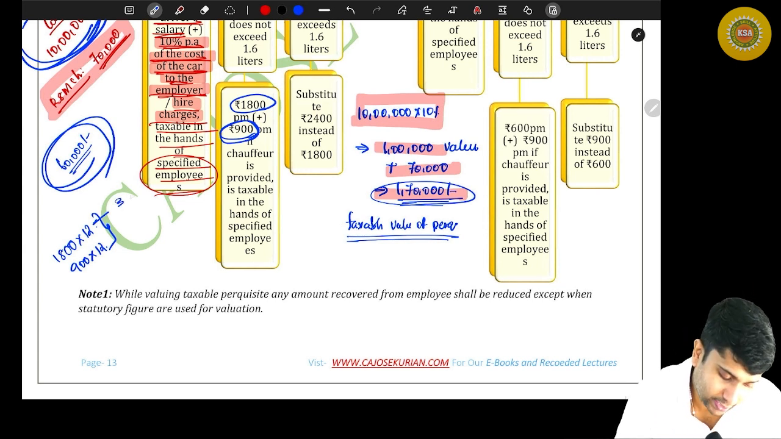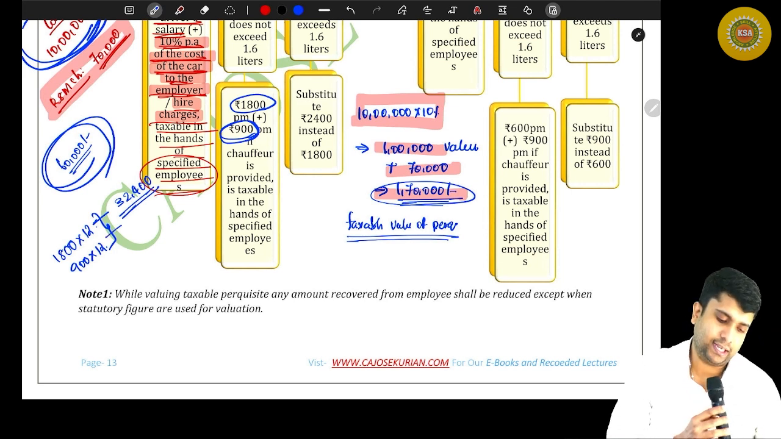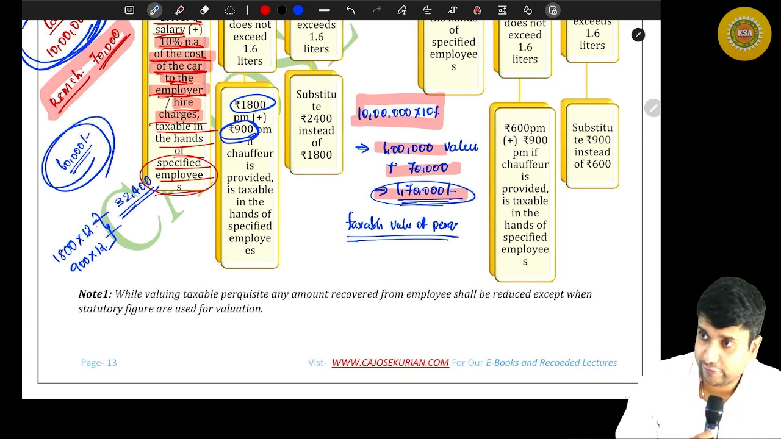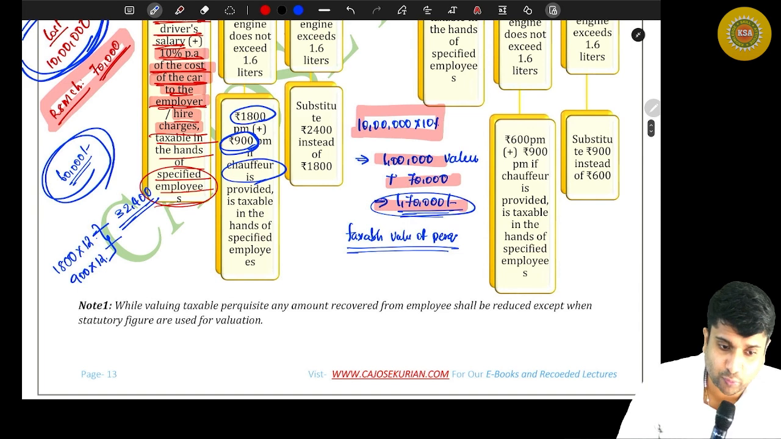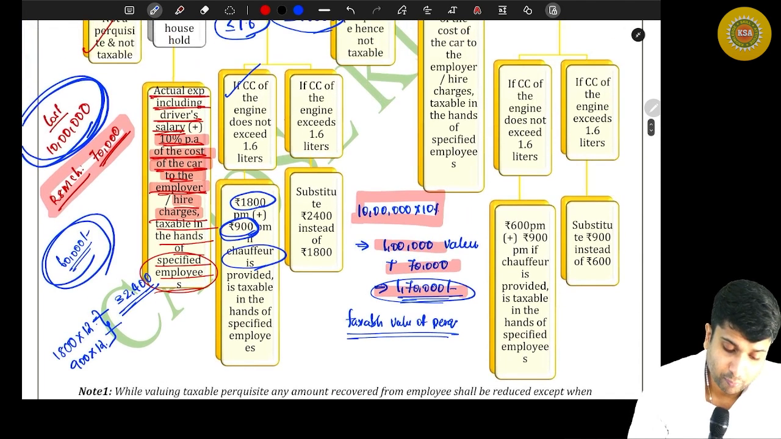Total is 32,400. So 1800 into 12 plus 900 into 12, it will be 32,400, and that will be the taxable value of perquisite if only chauffeur is provided. Chauffeur means what? Driver. Now, listen, moving on to the next one.